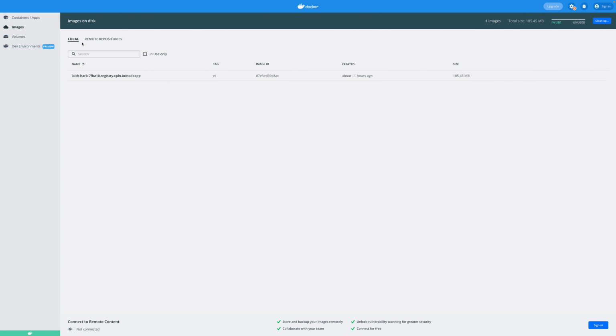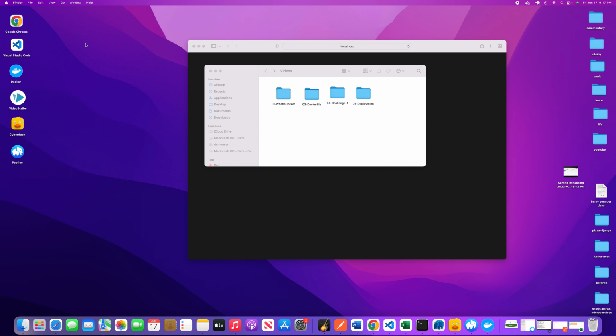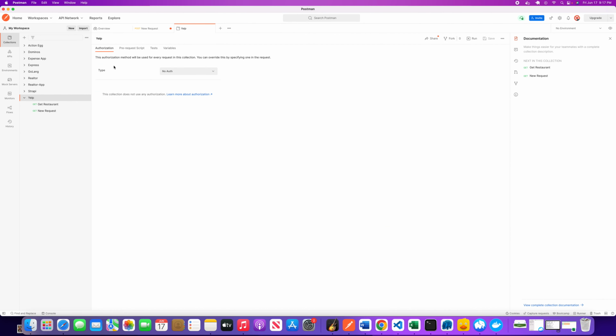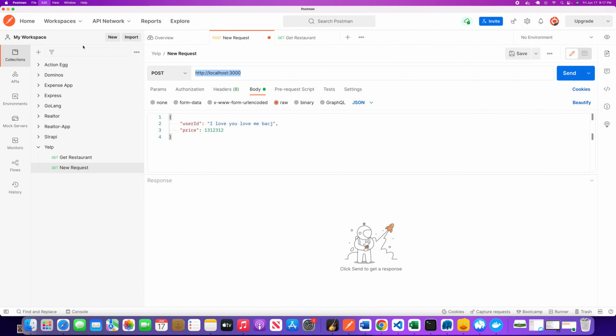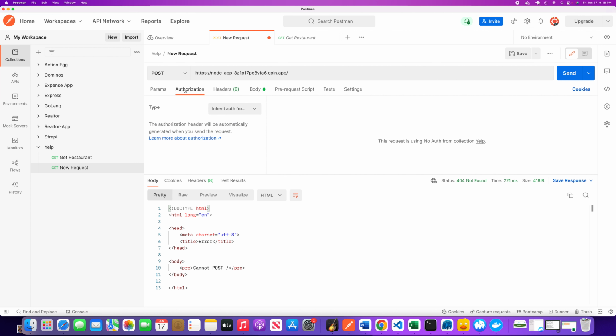And let's just try this on Postman. So let's go over to Postman. And if I were to, let's just increment this over here, zoom in a little bit. If I were to make this request on Postman, and it should be a GET request, you can see I get my response back. So look how easy that was to deploy an application like this.